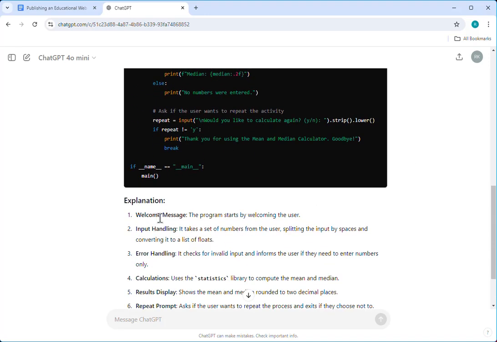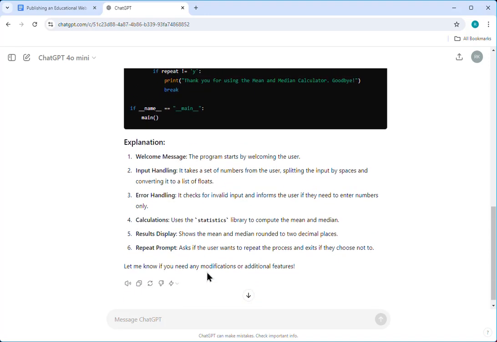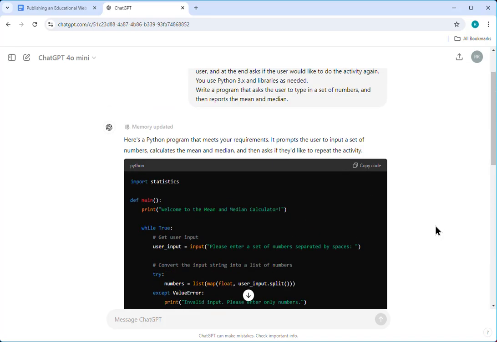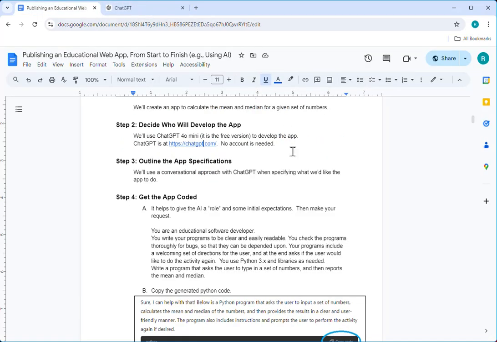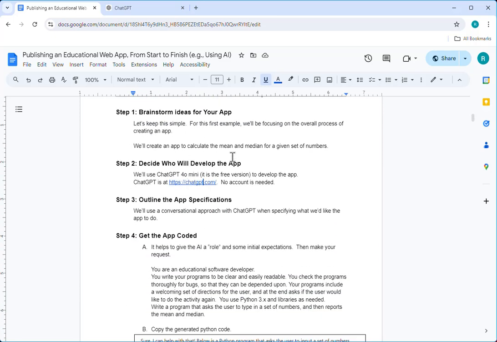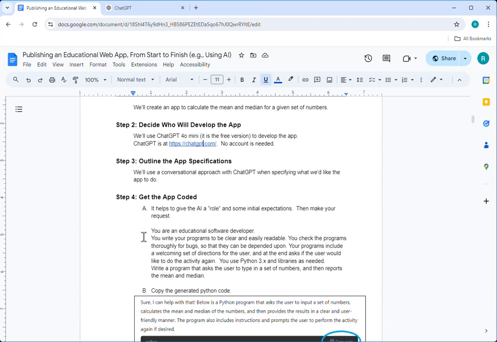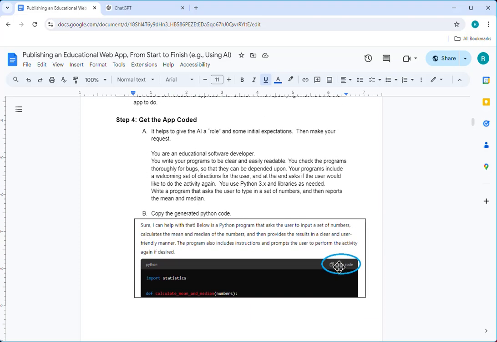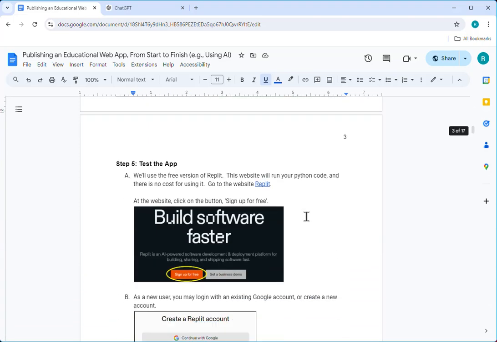Here's an explanation for how it's going to work. Let's give it a go. So I'm going to go up here and click the copy code. And now I need a place to put this code so that it will run. Okay, so we talked about brainstorming ideas for your app, deciding who will develop the app, outlining the app specifications, and getting the app coded. And once it's coded, clicking the copy code button.